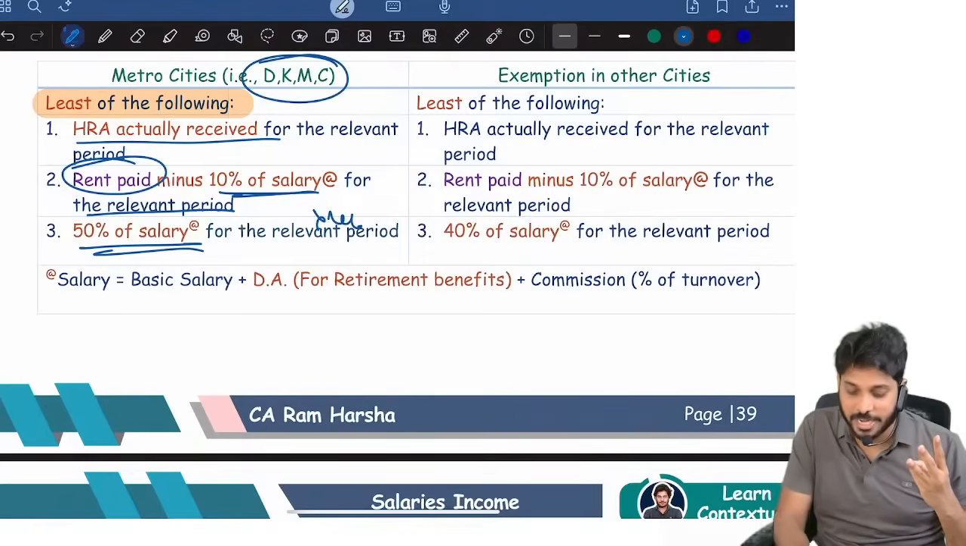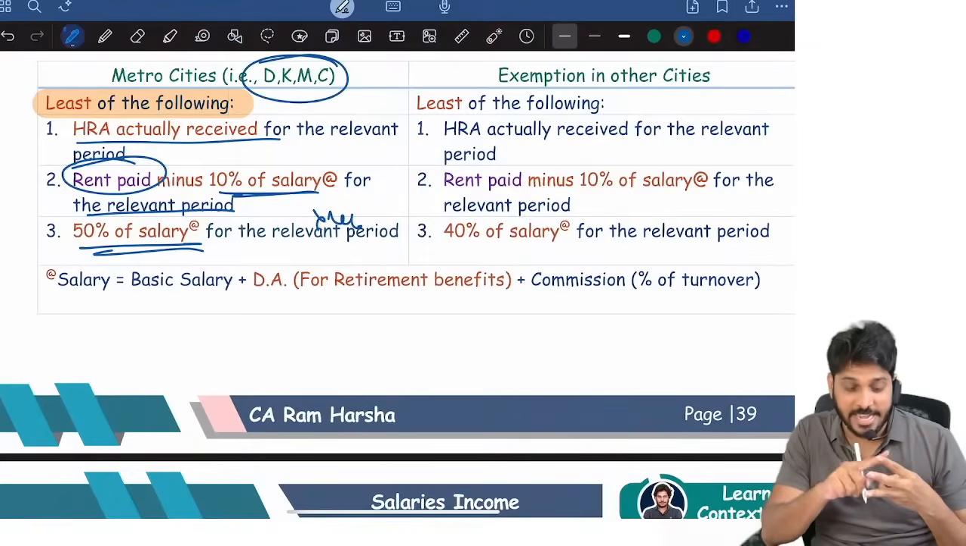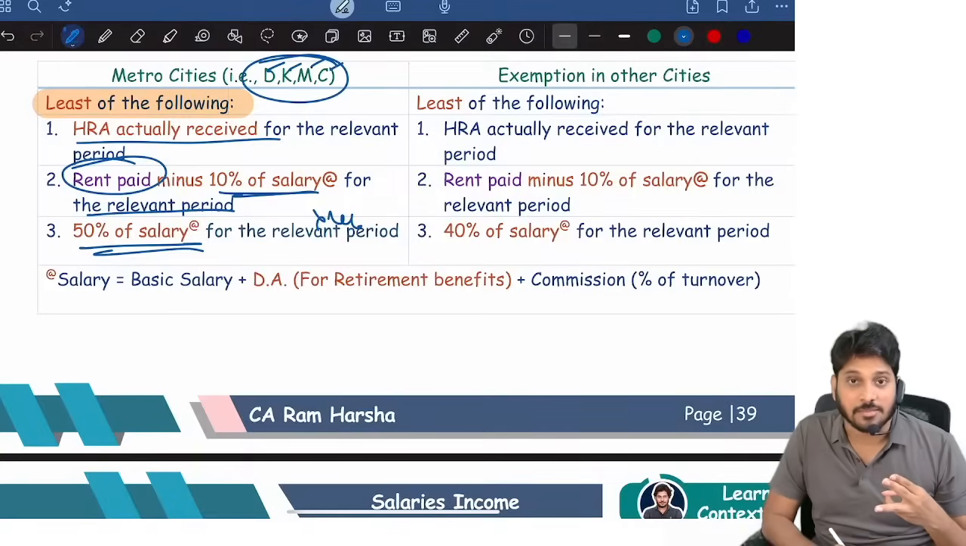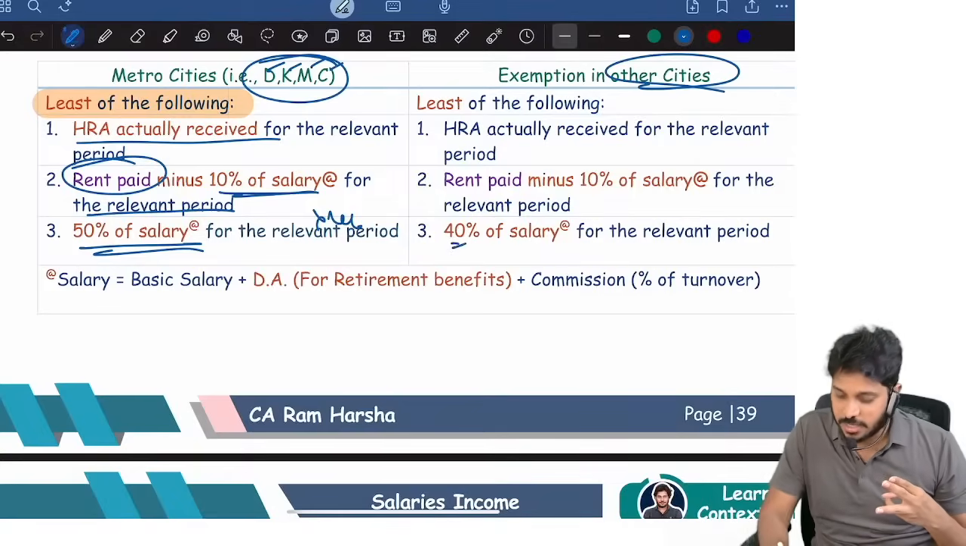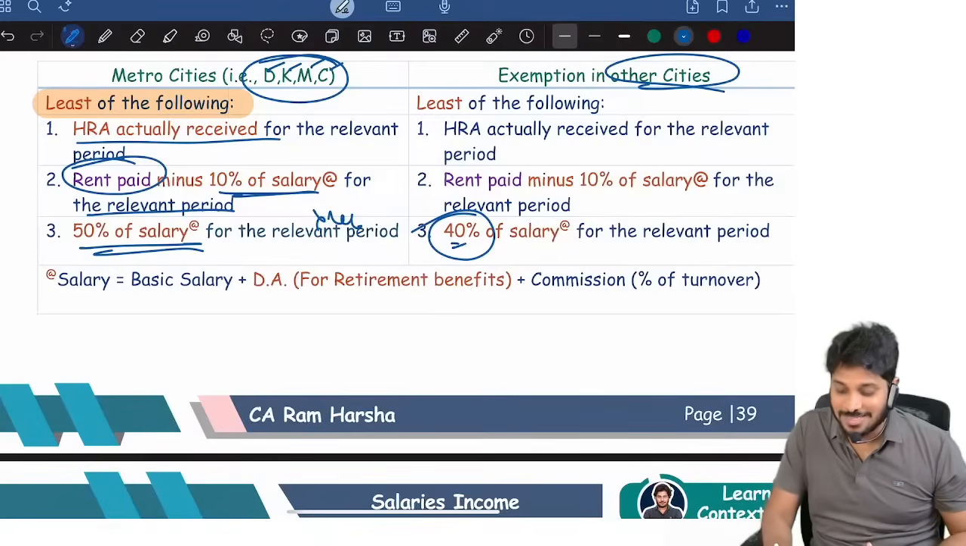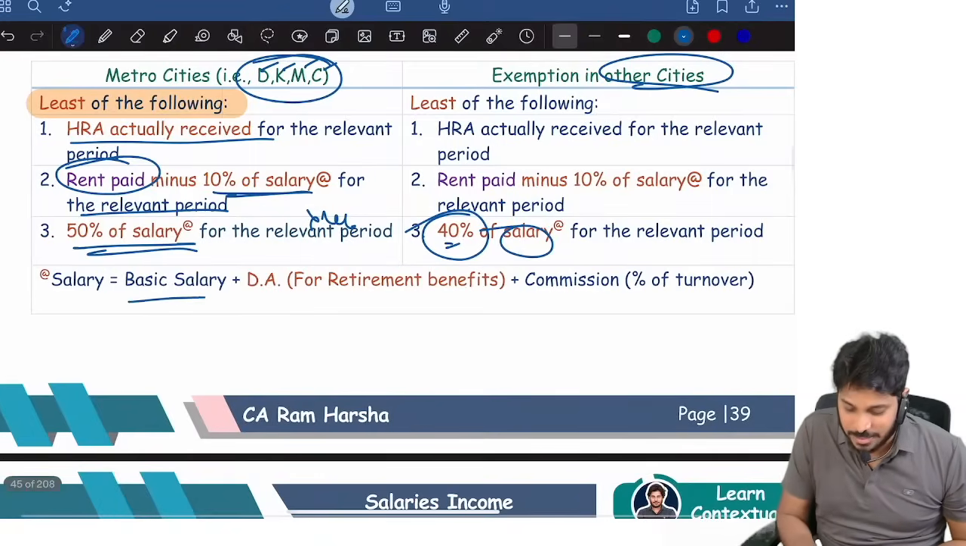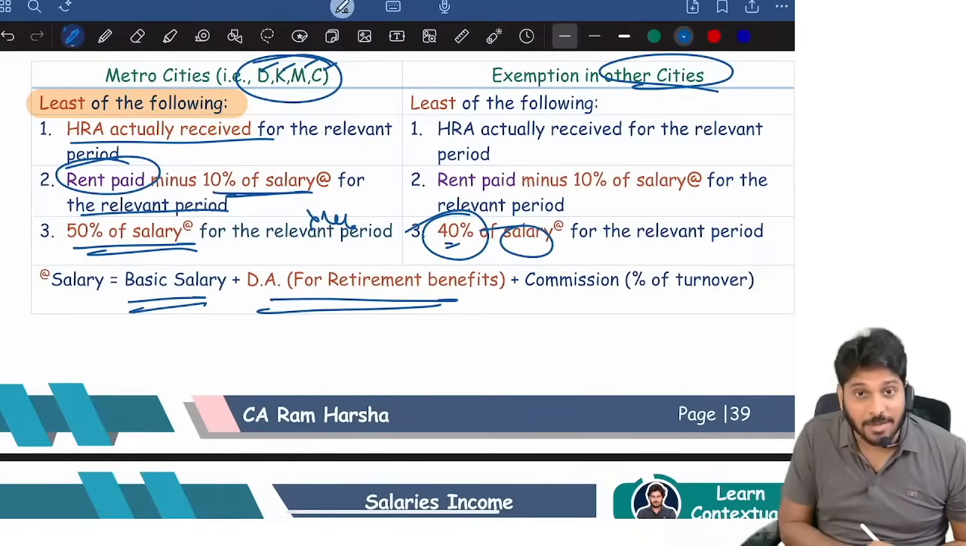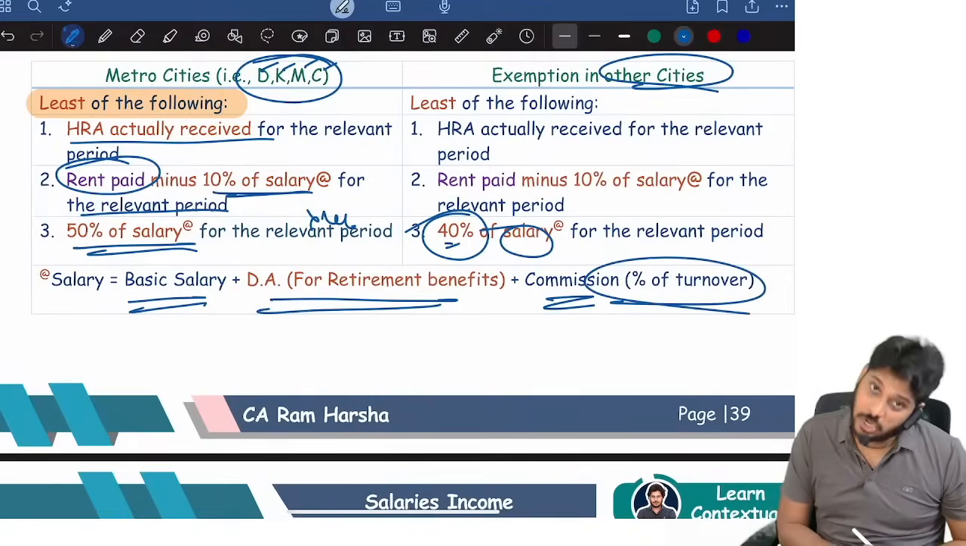If the rent is paid in Delhi, Kolkata, Mumbai, Chennai, it is 50% of salary. Suppose it is in other cities, the third criteria is 40% of salary. Sir, salary means what, sir? Salary means basic, DA for retirement, plus commission as a percentage of turnover.